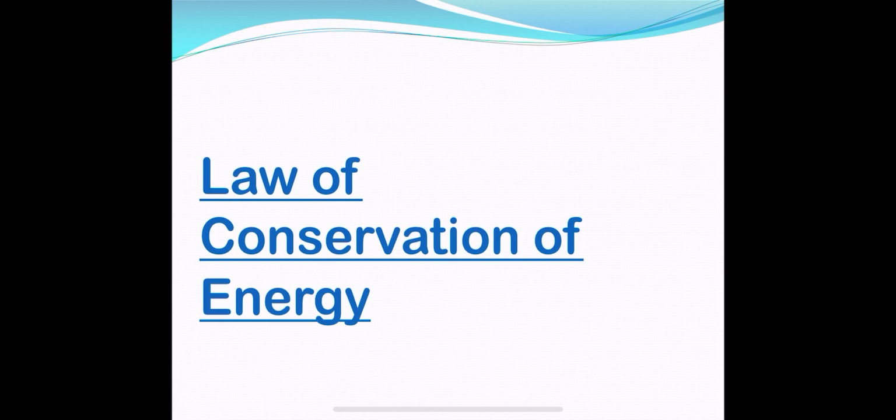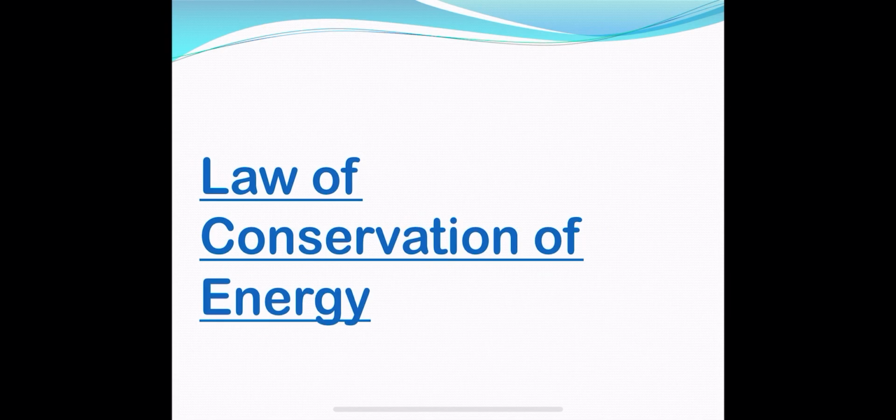So the energy is not created by us and not destroyed by us. We are doing only one thing: one form of energy is converted into another form of energy. This is the conservation of energy, the statement for the law of conservation of energy.